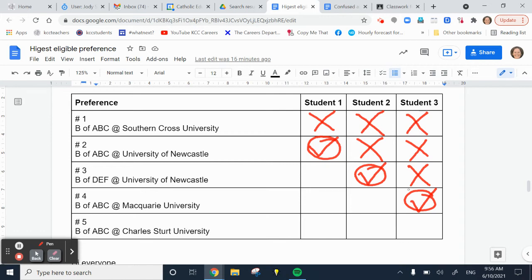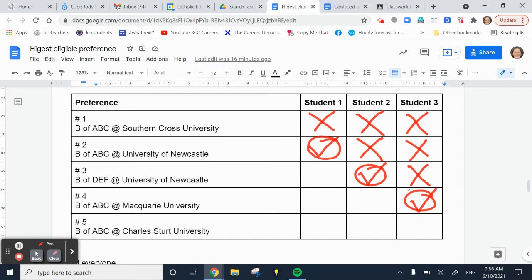So conditional offers normally require you to receive an ATAR, like a very specific ATAR, which is normally slightly lower than the ATAR from the previous year. You need to make sure that you check, however, that they're talking about an ATAR and not a selection rank. So remember that a selection rank is your ATAR plus any adjustment factors that you might be eligible for. They're things like regional bonus points, subject bonus points, maybe EAS bonus points, things like that.